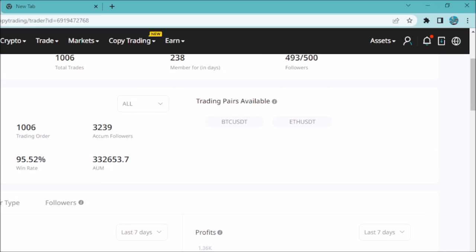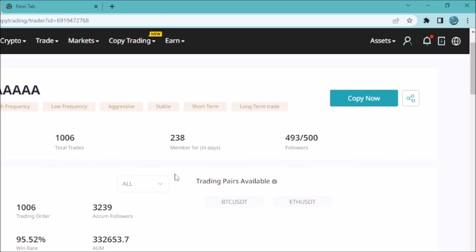So when you go on trading data, you can see return on the investment, you can see the trading orders, actual followers, and asset under management. You can see them. So this is the winning rate, total profits and loss, you can see them. So these are the charts. So when you come here, of course, if you want like 3 weeks, you can go for 3 weeks, but for me I'm going to all.